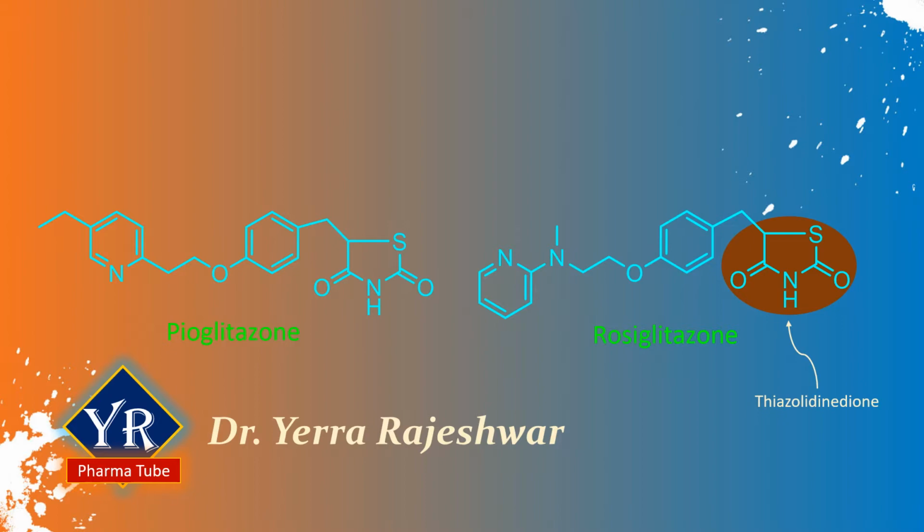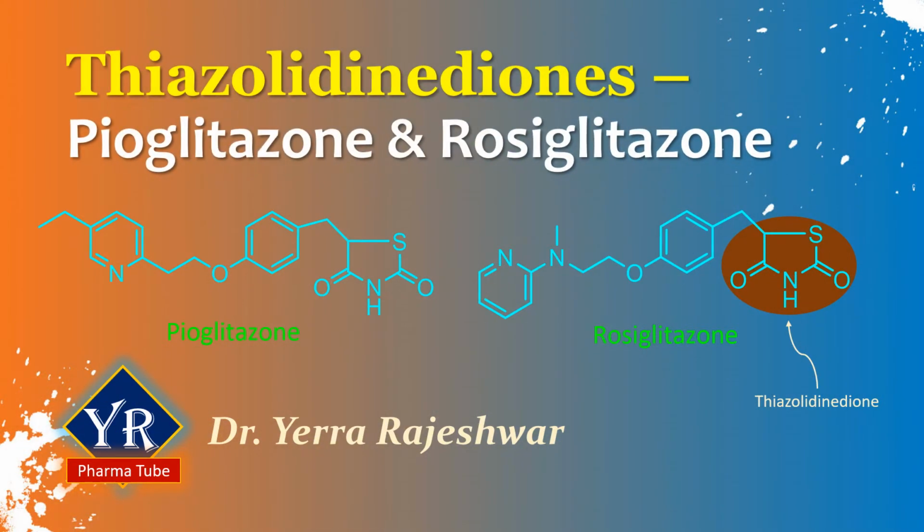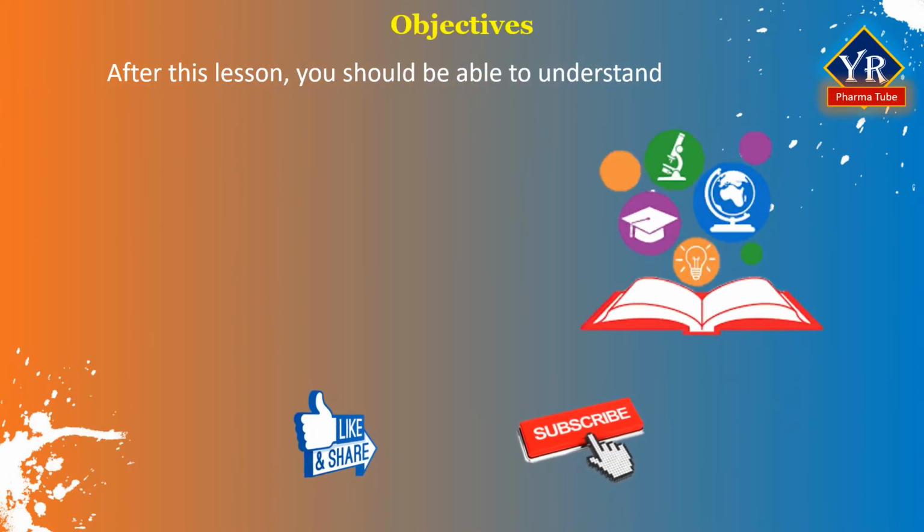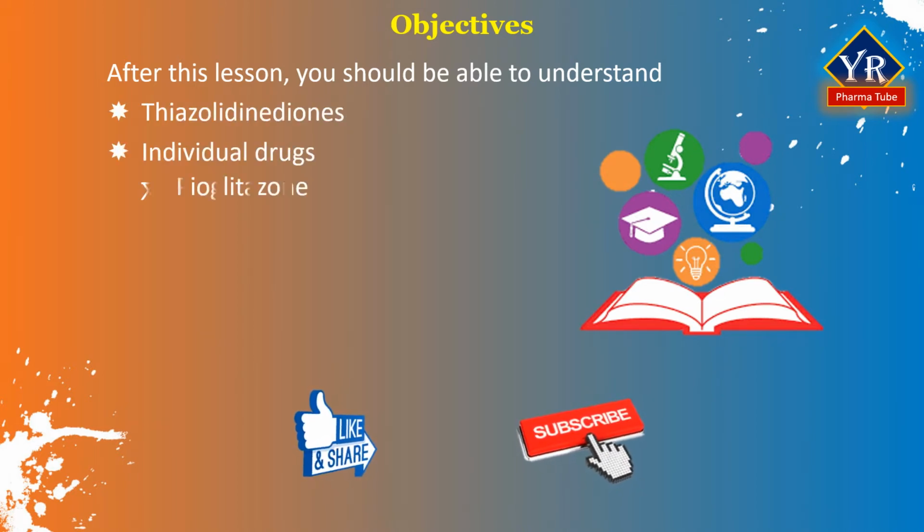In this video, I would like to talk on thiazolidinediones, the third type of oral hypoglycemic agents, and their individual drugs such as pioglitazone and rosiglitazone. After studying this lesson, you should be able to understand the thiazolidinediones, their structure, and examples of drugs: pioglitazone and rosiglitazone.